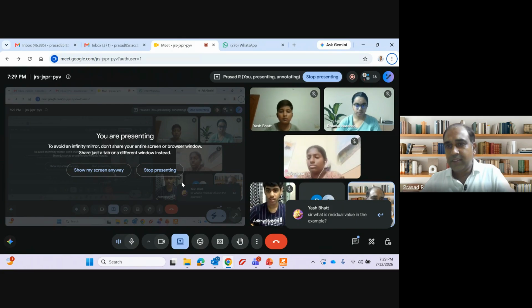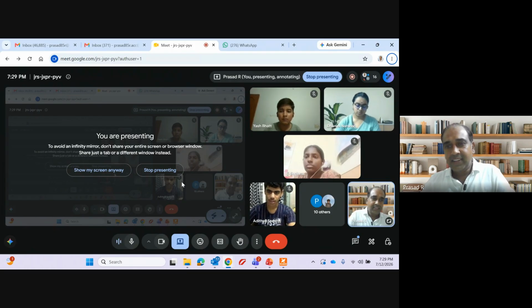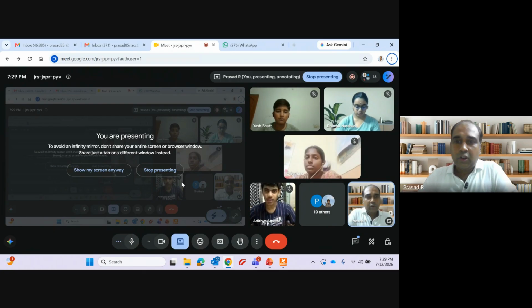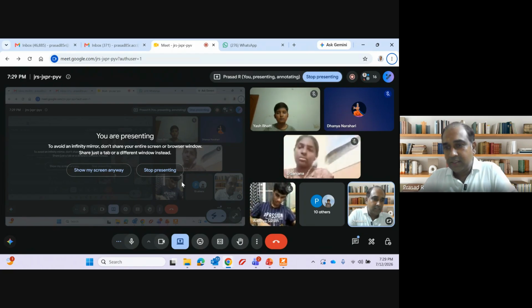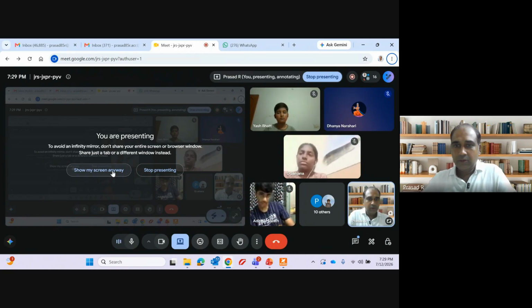What is the residual value in the example? It is nothing but the scrap value. After 10 years, if I want to sell the asset, I will get 10,000 rupees. That is called the residual value. Not relevant for discussion at this point. When we go to the chapter of depreciation, chapter number 15, you will understand this concept in detail. For now, just understand the machine or the building will be there in the company for 10 years, 20 years or 30 years, because the business is a going concern. Clear? Any doubt?